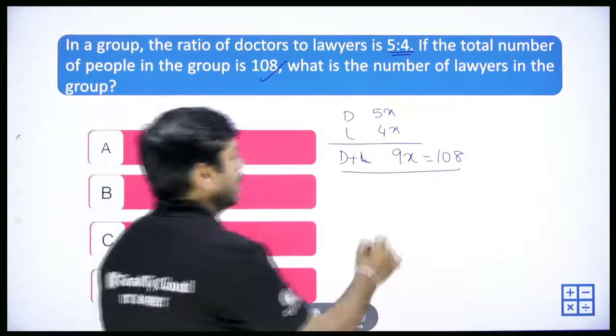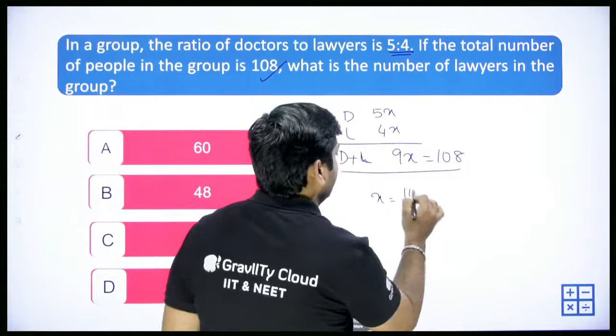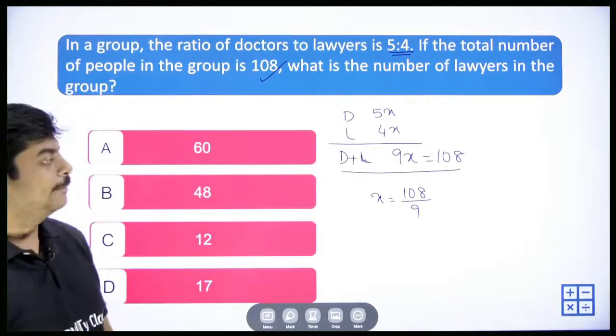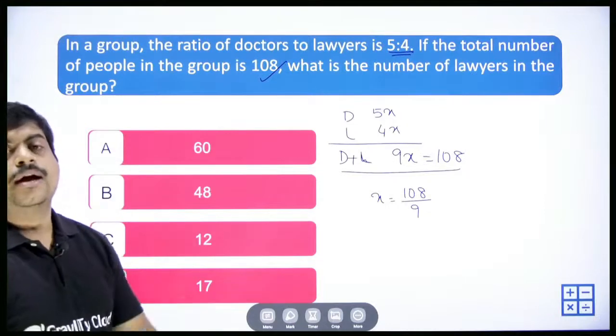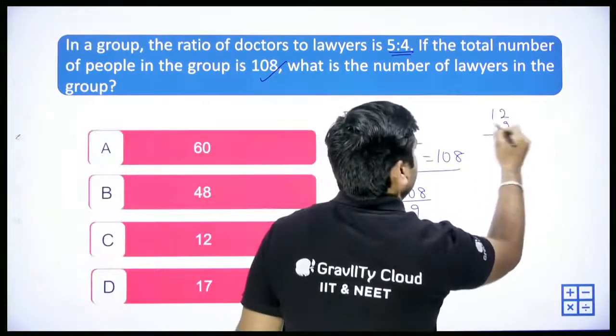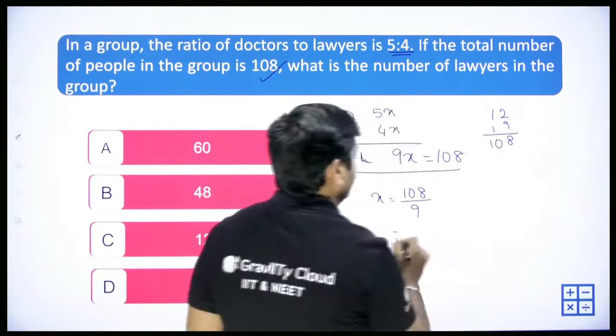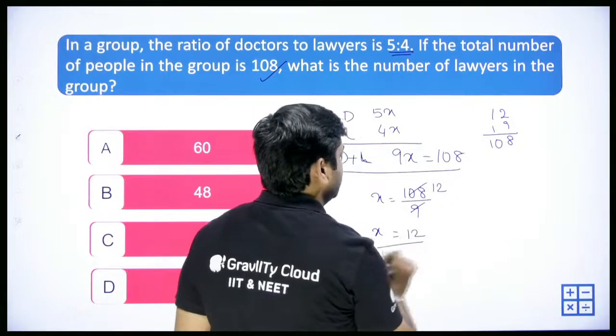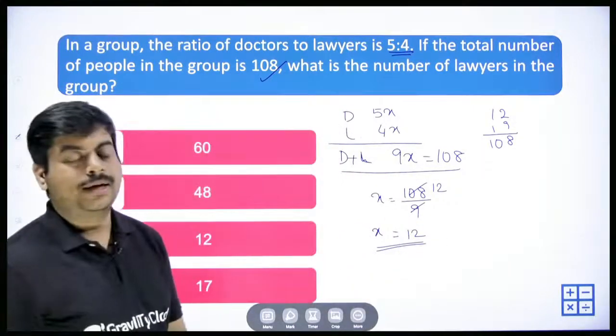So from here we get x is equal to 108 by 9. So you can see that it is 9 into 12. Let me check that. 9 2s are 18, 9 1s are 9, so 9 12s are 108. So x will be equal to 12, right?